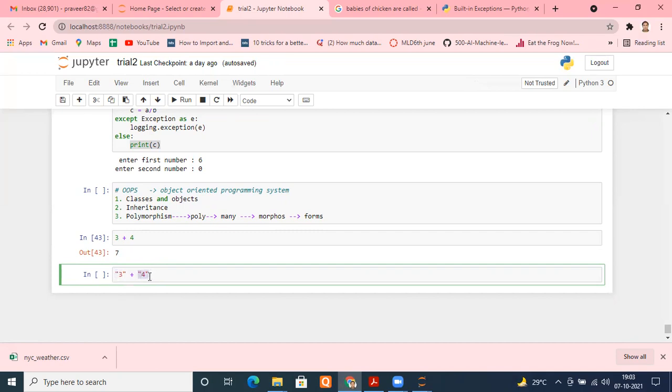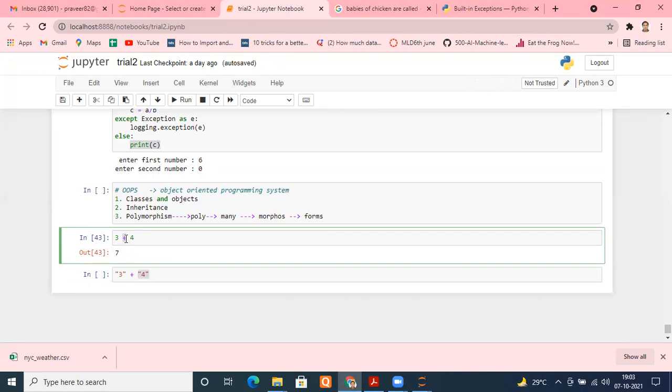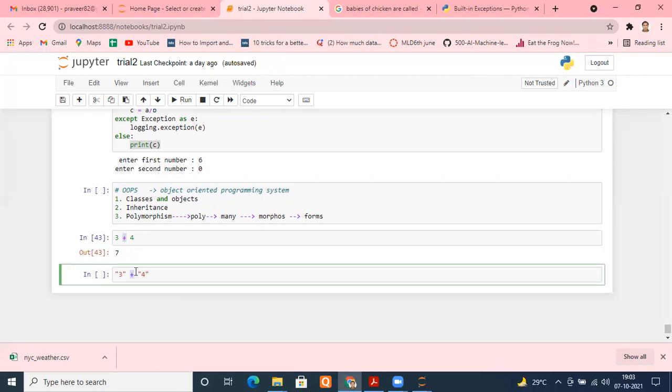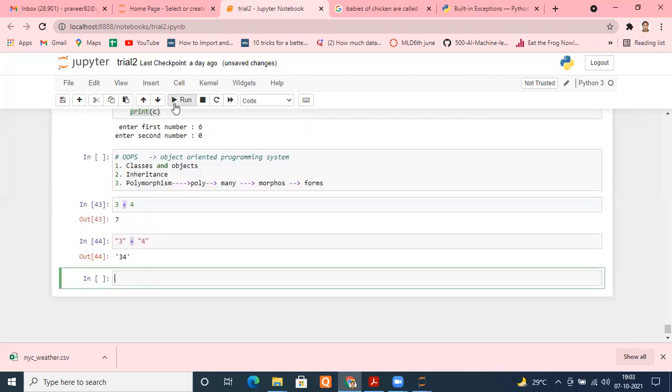Once the operand has changed, it is behaving differently now. The same operator is having different forms. Here it is giving you addition, 3 plus 4. And here it will give you concatenation, that is 34. Can you see that?